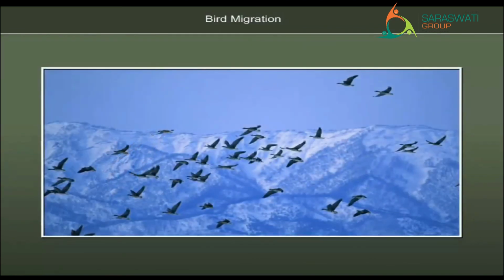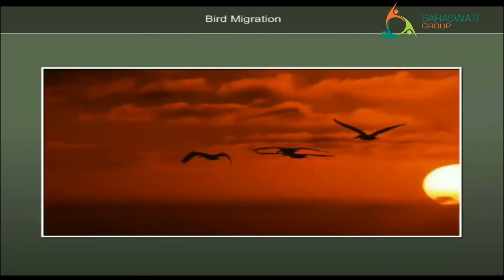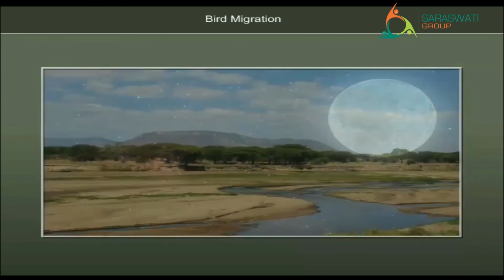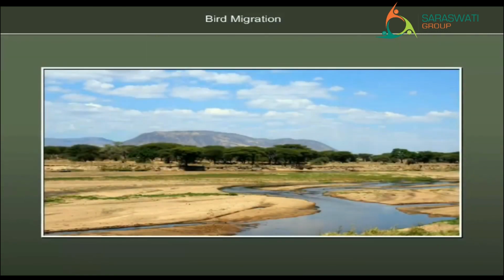How do they reach their destination without losing the way? These migratory birds find their way by orienting themselves with the position of the sun and stars. A few birds use landforms such as rivers, valleys, mountain ranges, and coasts.